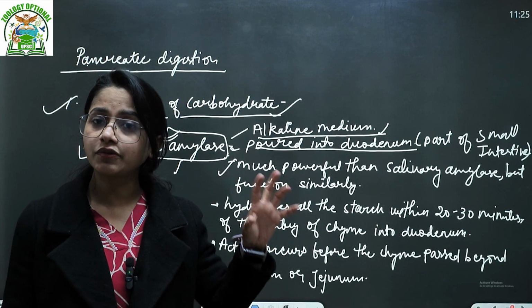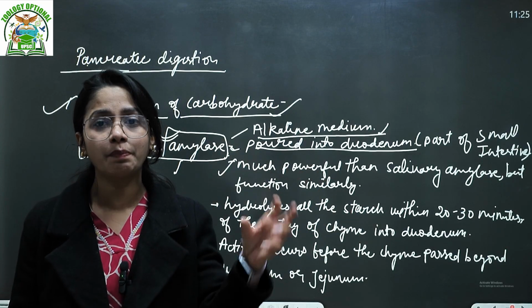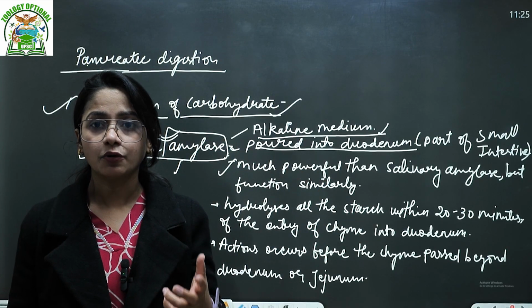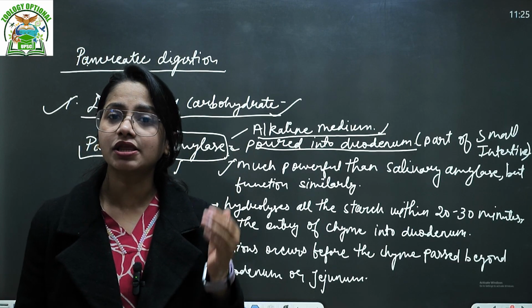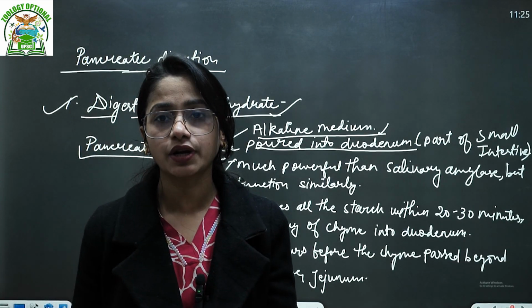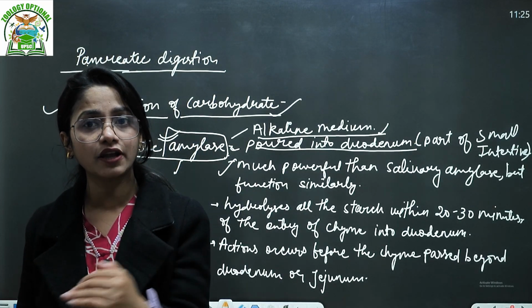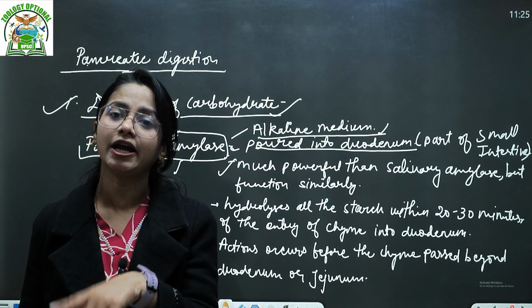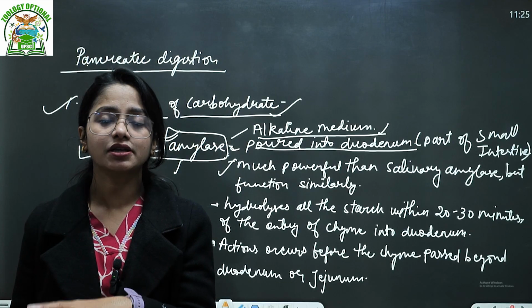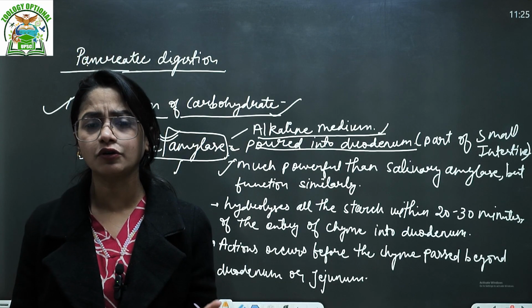Then from the stomach, when the food passes, it is called the chyme. So these are the words: bolus, chyme and chyle. When passing out from the mouth, it is called the bolus. When passing out beyond the stomach region, it is called the chyme. After the small intestine it is called chyle. Okay, so of course we're going to talk about it.